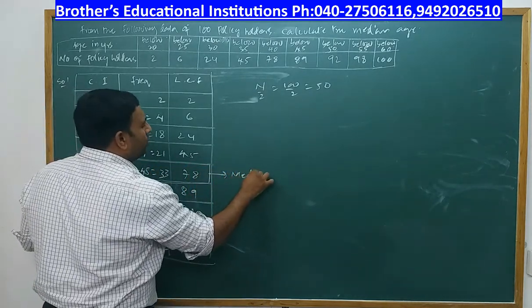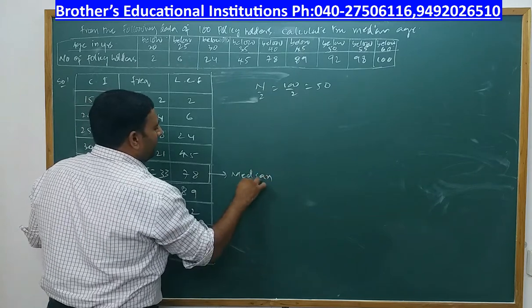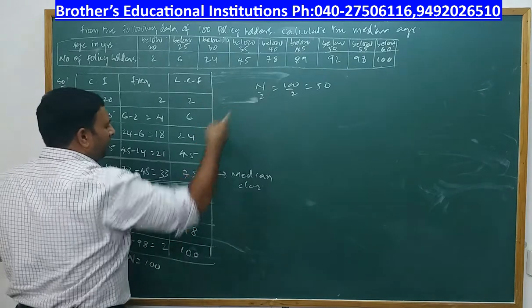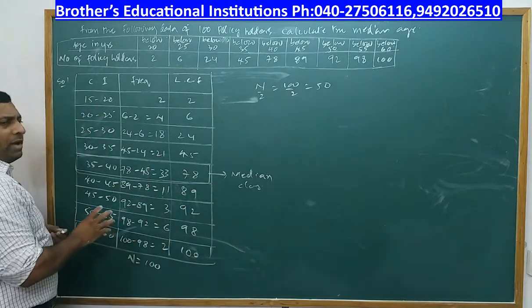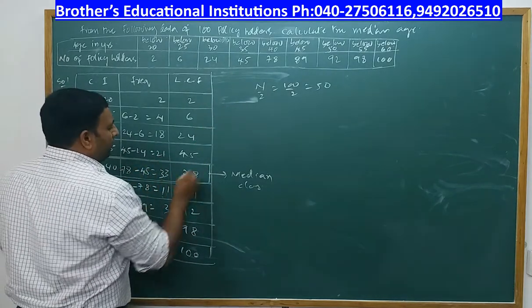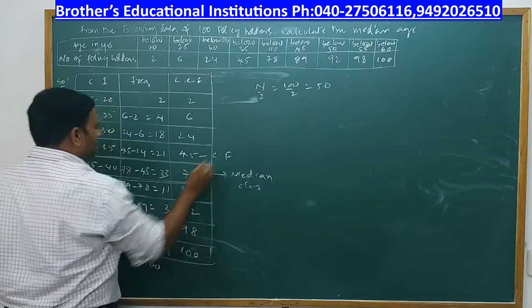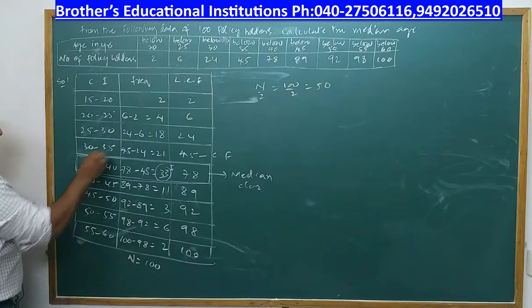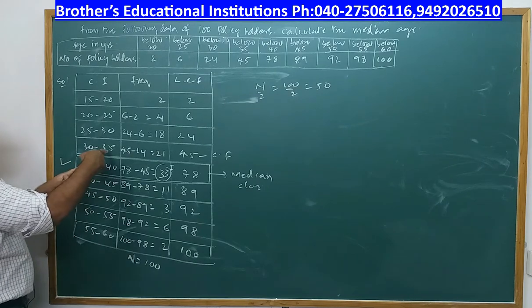I think I last time told you how to plot a median class, right? Whatever cumulative frequency is there which is just above 50, that class will be our median class. Now frequency above median class is cumulative frequency. This is the frequency of the median class, and here between these two lies your L. L is actually lower boundary.